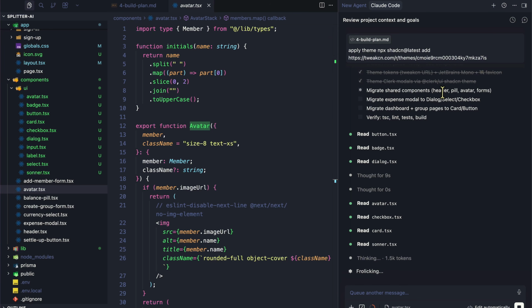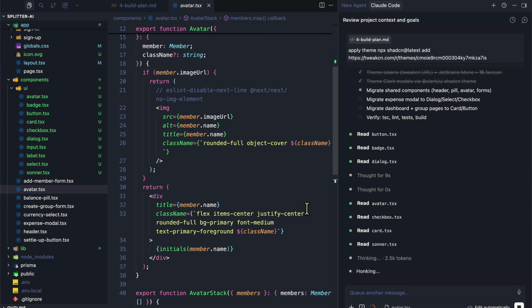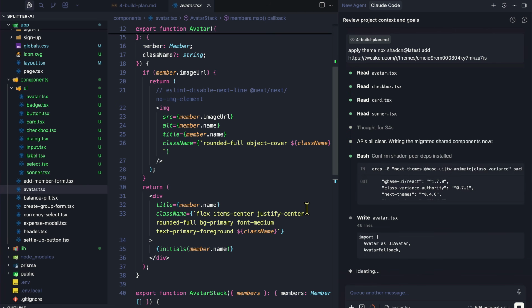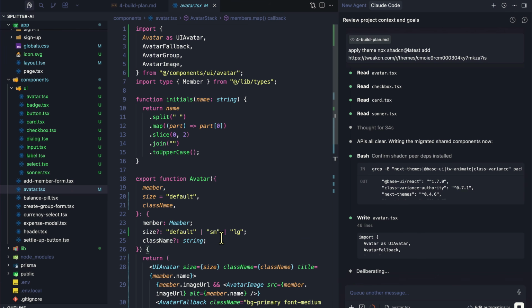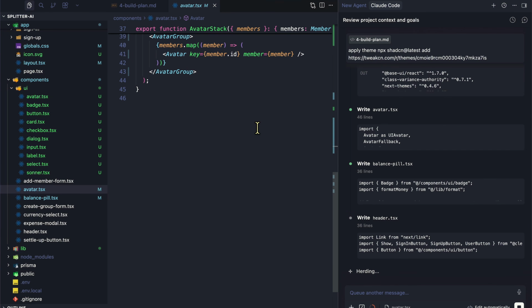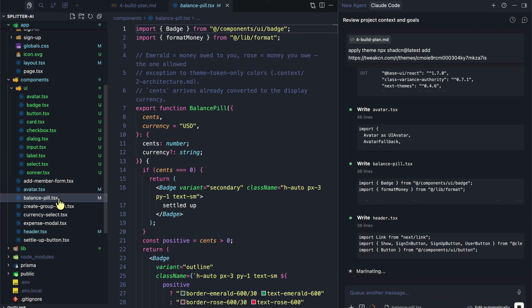Migrate shared components. Now, ideally, this is what happens in the real world, and that's why I wanted to show you this process, because you're not necessarily going to make the right decisions from the get-go, but sometimes you just have to tweak it and update the prompt. There we go. So now you can see avatar is in fact coming from UI components, and code has drastically reduced now.